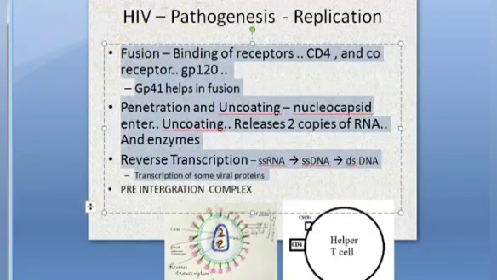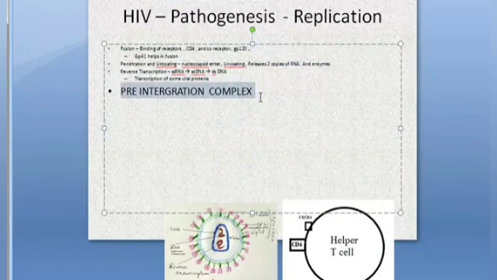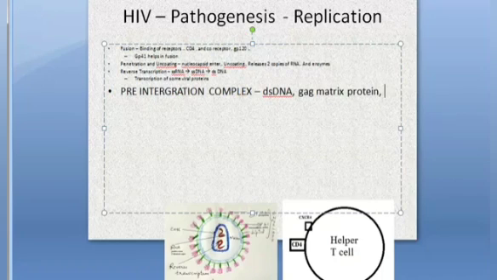Basically, it has to go and integrate into our DNA, correct? So this double-stranded DNA has to go and integrate with our DNA. So before that, one pre-integration complex has formed. The nucleoprotein complex formed. Okay, there's a nucleoprotein complex, that is the pre-integration complex which is formed. It consists of what and all? It will have this double-stranded DNA, some gag matrix protein, okay, some accessory VPR protein.